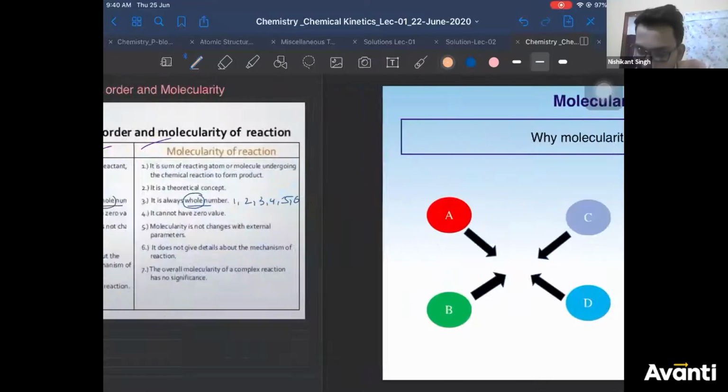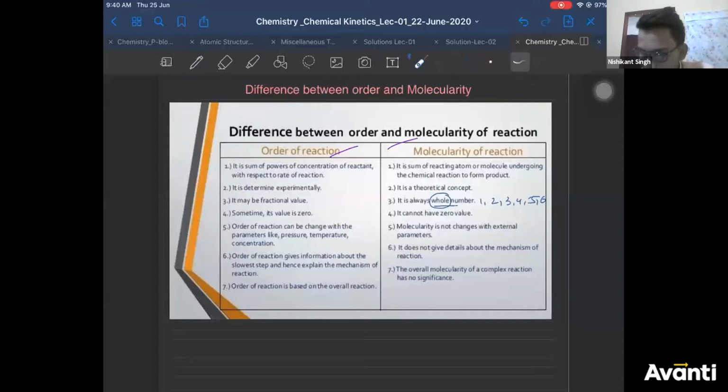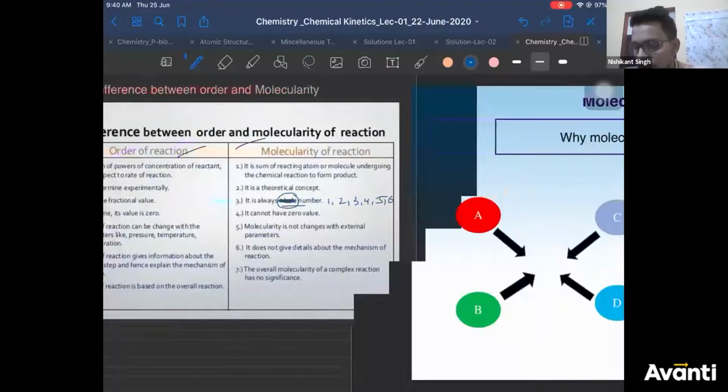Now, clarifying here, guys, molecularity will always be a natural number like 1, 2, 3, 4, 5, 6. It will not be a fraction. It will not be negative. It will not be 0, right? I hope it is clear. It will always be a 1, 2, 3, 4, 5 type number. Molecularity cannot be fractional, negative or 0. Okay? Keep this point in mind.